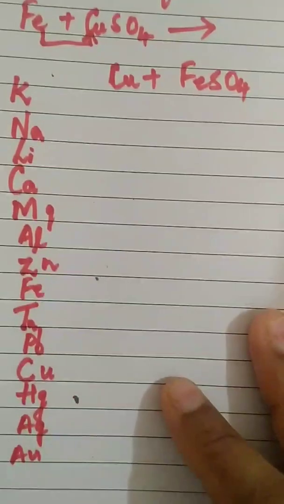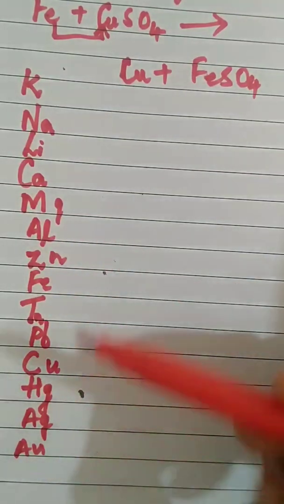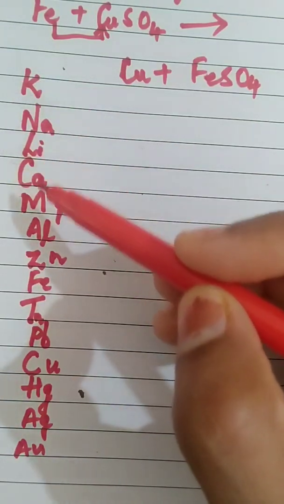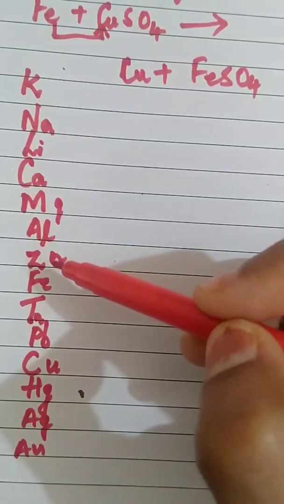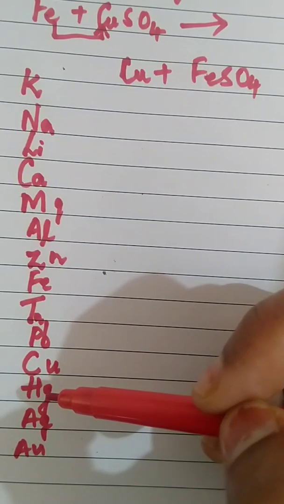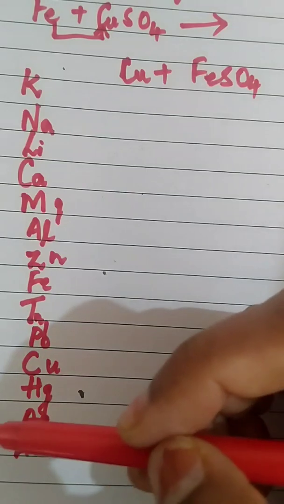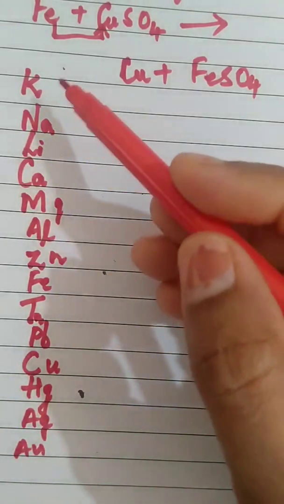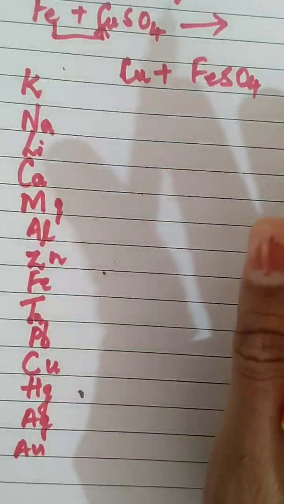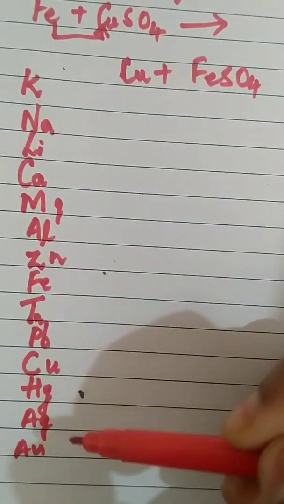As you go down, the reactivity of metals decreases. So, Kanaka: potassium, sodium, lithium, calcium, magnesium, aluminium, zinc, iron, tin, lead, copper. Then you have mercury, silver and gold. Gold is the least reactive. So this is the reactivity series of metals. Only this you have to remember: highly reactive metals, moderately reactive metals and least reactive metals.